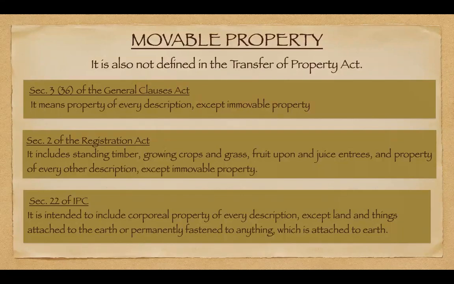Or permanently rooted or embedded into the earth. So those are not movable properties, they will be immovable properties. Now, when I come back to the definition that is given in the Registration Act, that property includes timber, growing crops, and grass. So timber, growing crops, these are all rooted to the ground, which is attached to the ground or the land. Then why are these movable properties?